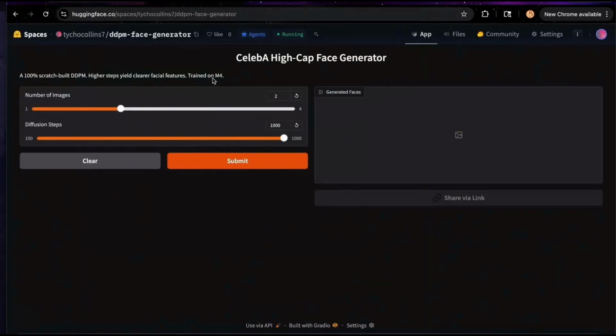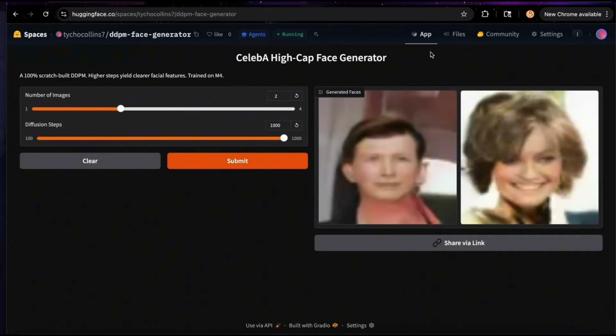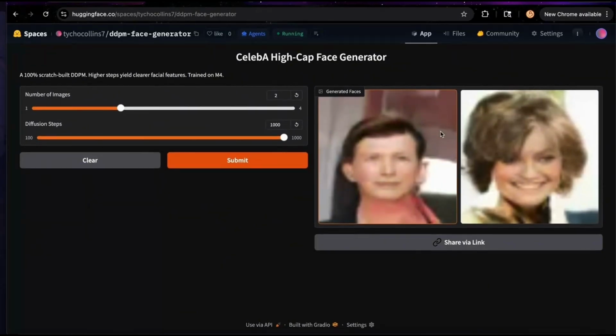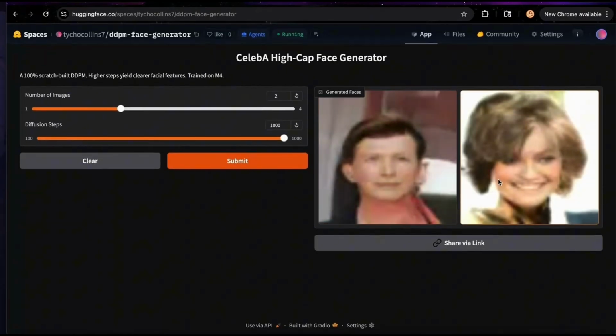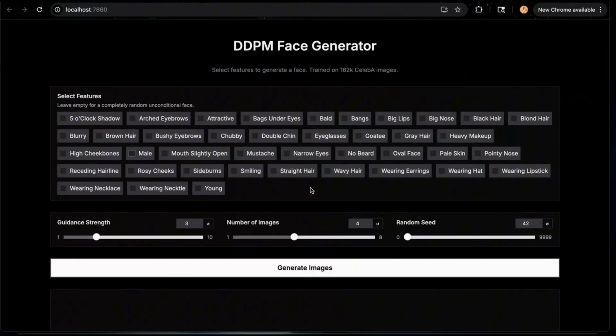So this is our demo for our unconditional training. This means that we generate random faces. We're not able to select which features we want. So I'm going to select 2 images, diffusion steps 1000, and submit. Okay, so the generation has completed. As you see, these were the 2 faces that were generated from our unconditional training. These are random faces.